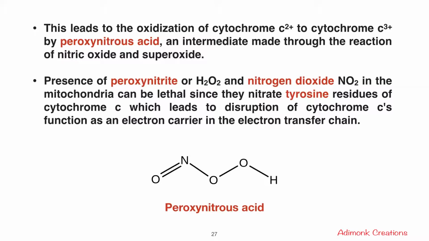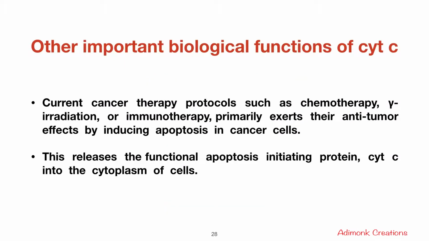So the presence of peroxynitrite or hydrogen peroxide and nitrogen dioxide in the mitochondria can be lethal, since they nitrate tyrosine residues of cytochrome C, which leads to the disruption of cytochrome C's function as an electron carrier in the electron transport chain. Other important biological functions of cytochrome C.